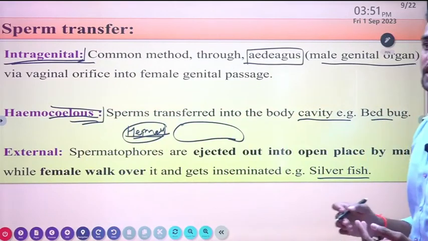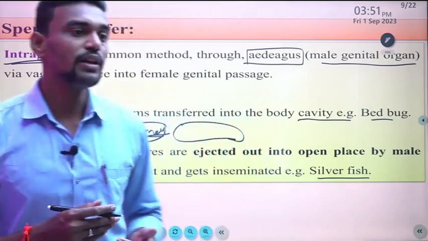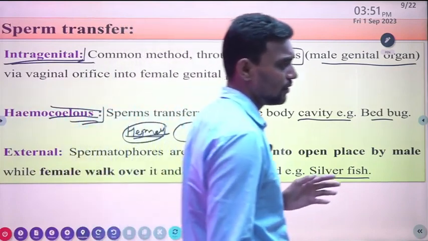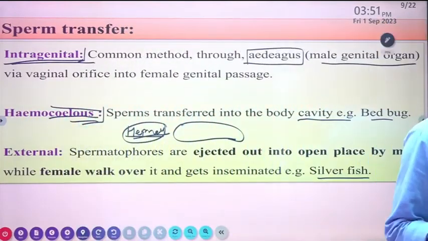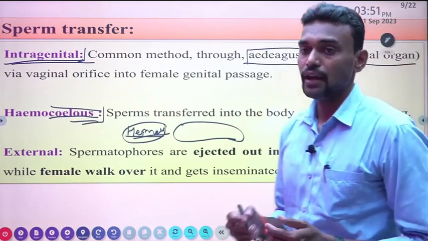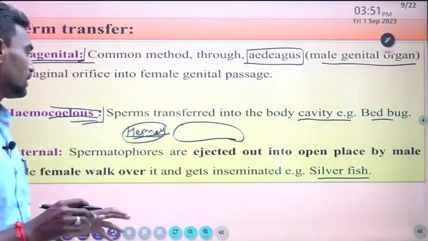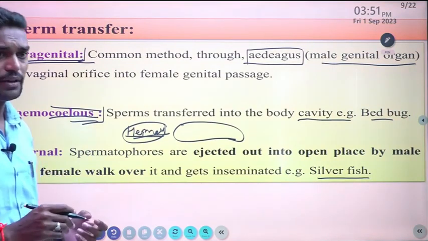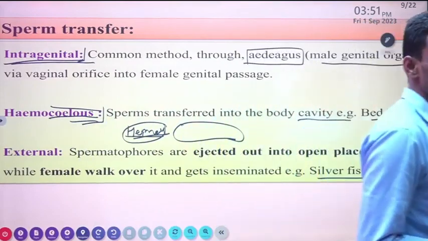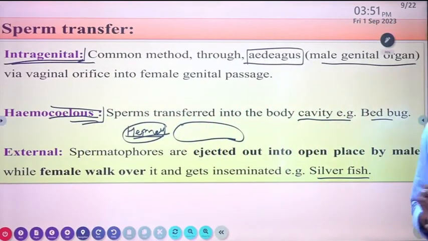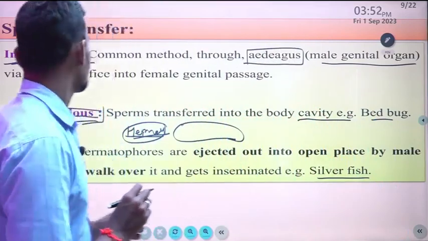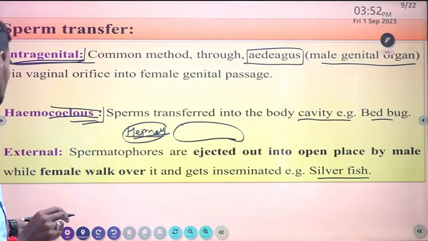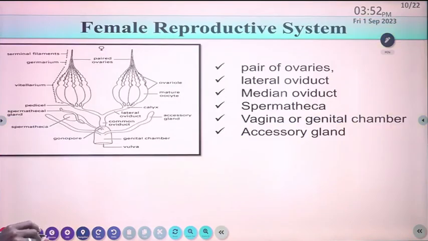The male sperm are deposited on an open place, and when reproduction happens, the female goes over it, absorbs the male sperm and gets inseminated. So you need to know these three things properly: how sperm transfer takes place by intragenital, hemocoelic and external methods.